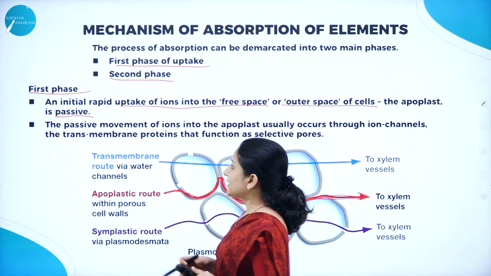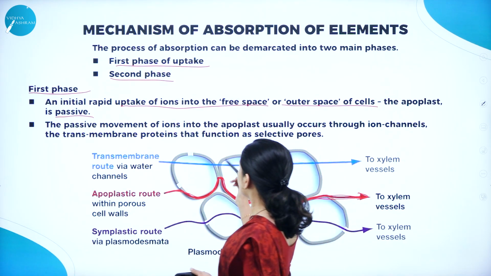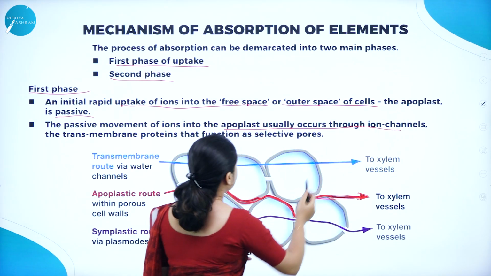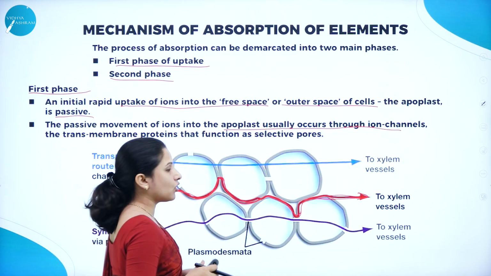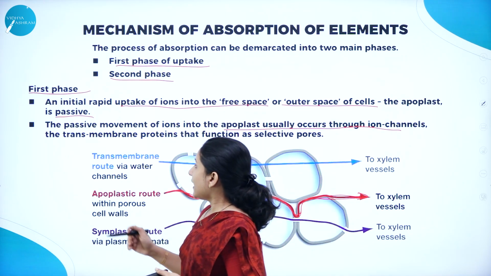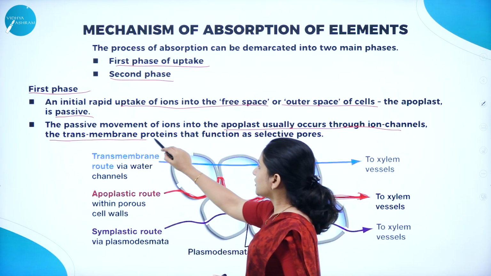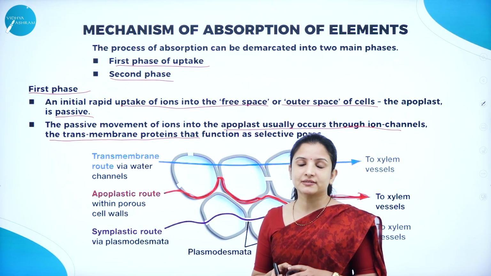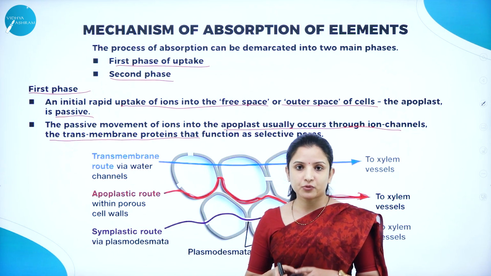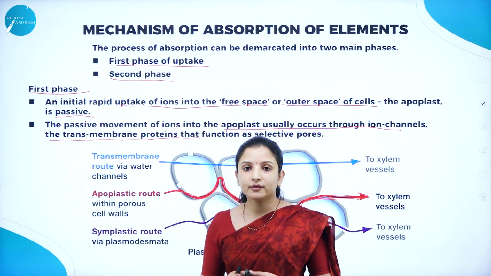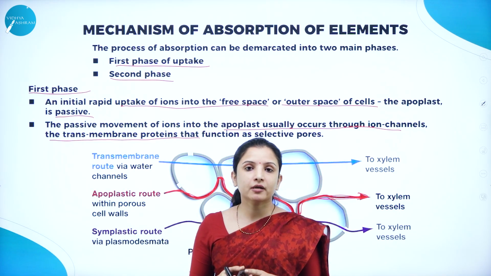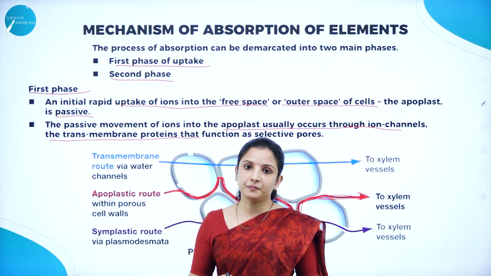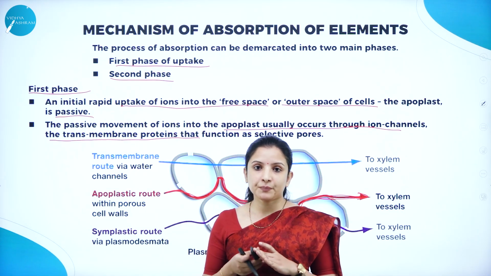And next, it is a passive movement of ions. The passive movement of ions in the apoplast usually occurs through ion channels, and also through the transmembrane proteins, the carrier proteins that are present. We all know that all the mineral ions cannot be absorbed directly by the plants because the plasma membrane of the plant is selectively permeable.